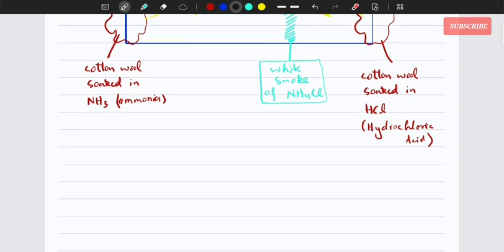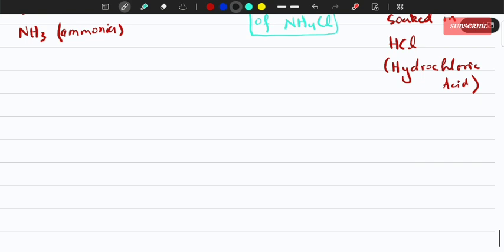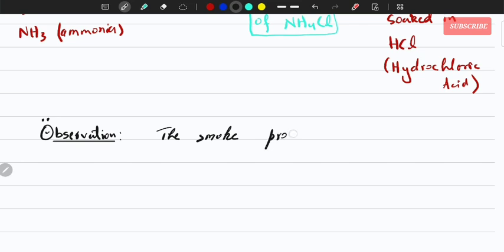So we can say this is our observation. What's the observation here? The smoke or the fumes produced was closer to the HCl cotton, right?